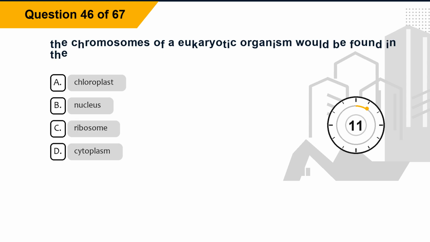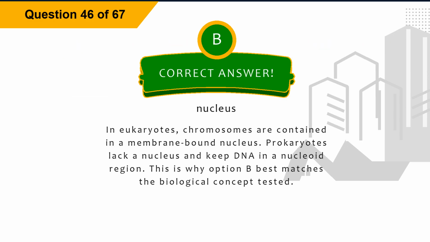Question 46. The chromosomes of a eukaryotic organism would be found in the: Option A, chloroplast. Option B, nucleus. Option C, ribosome. Option D, cytoplasm. The correct answer is option B, nucleus. Explanation: in eukaryotes, chromosomes are contained in a membrane-bound nucleus. Prokaryotes lack a nucleus and keep DNA in a nucleoid region. This is why option B best matches the biological concept tested.